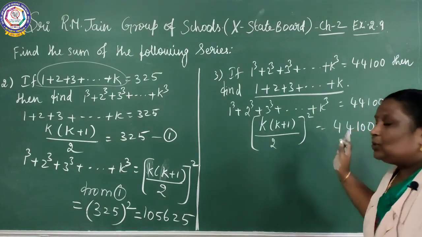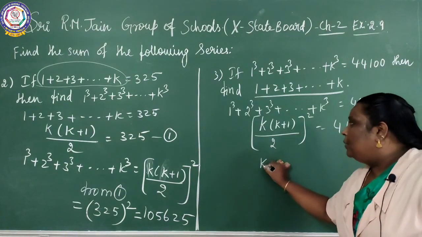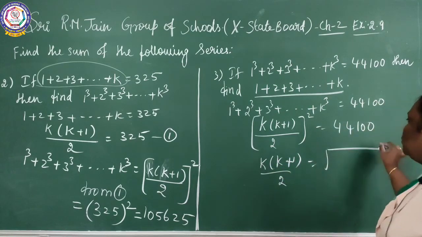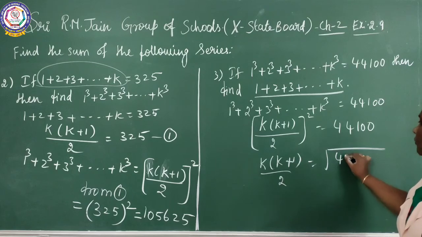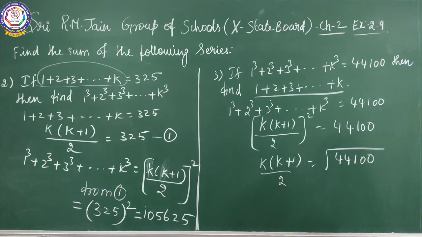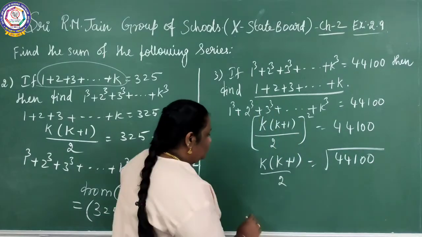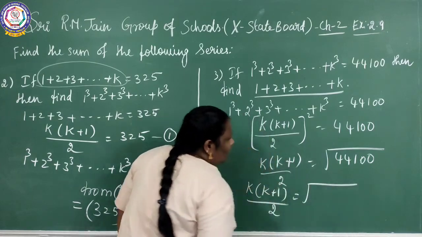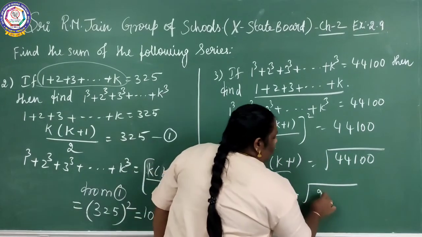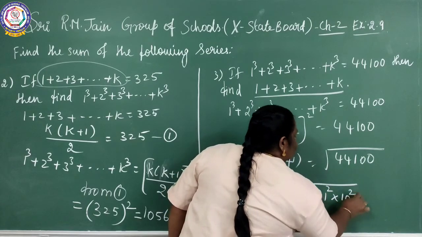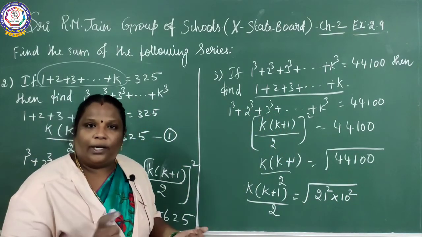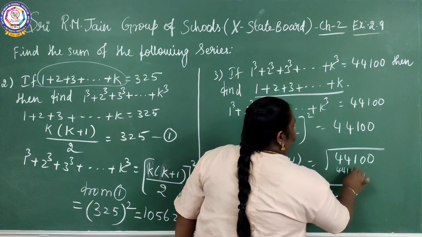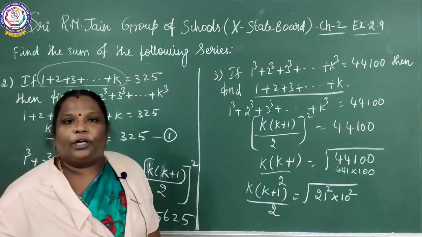Now taking the square root on both the sides, what is the value? k into k plus 1 by 2 equal to square root of 441 100. 441 is nothing but 21 square, and 100 is 10 square, because here you can write 441 into 100.